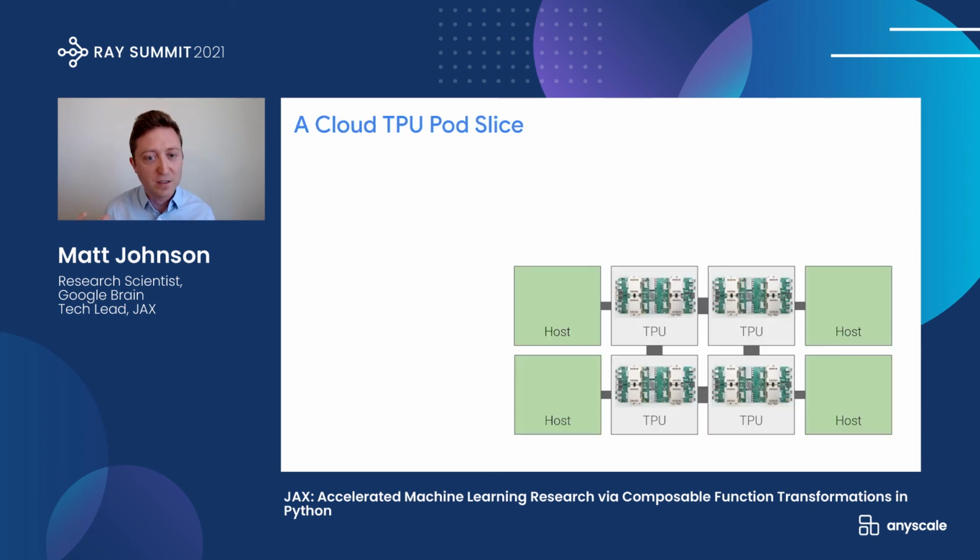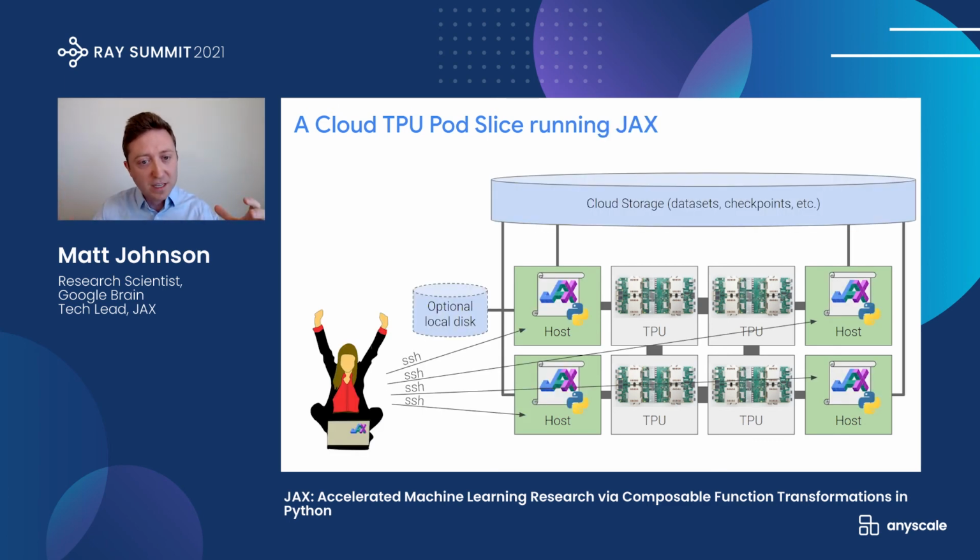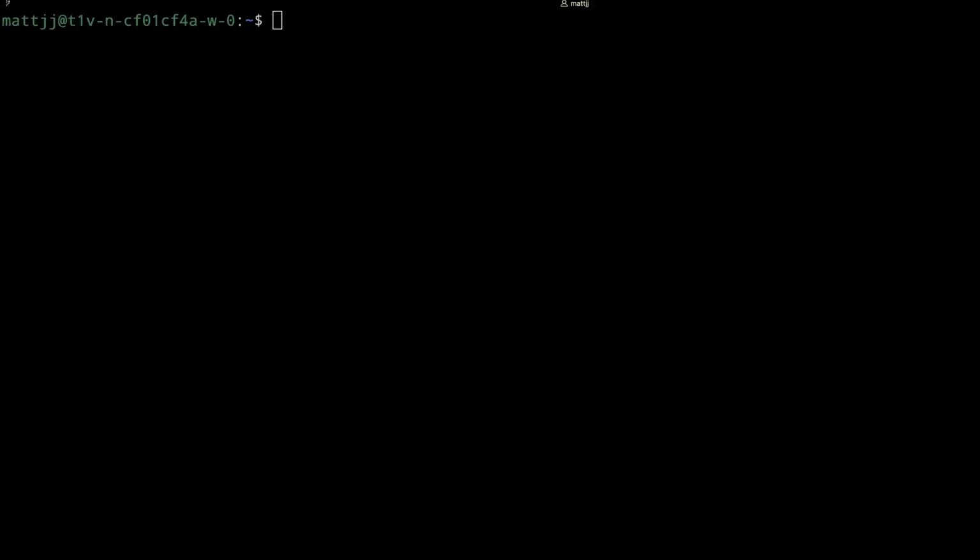So the way to think about how these machines look is that we have all of these accelerator chips that are networked together amongst themselves, and then we have these CPU hosts off to the side. And what we need to do as programmers is somehow launch JAX Python processes on all of these hosts, and then use that to drive all these accelerators that will talk amongst each other on these fast interchip interconnects. So to show you what that's like, we actually prepared a demo. So let's take a look at driving one of these TPU supercomputers using Ray.